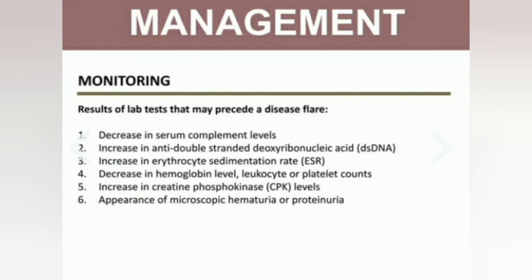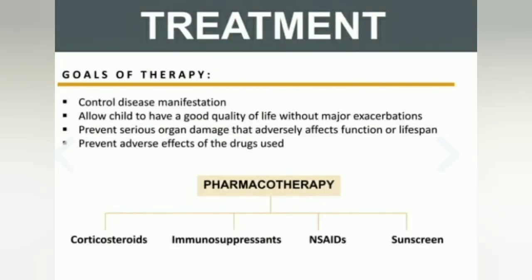Monitoring. Clinical visits should include history taking, physical examination, and lab tests: complete blood count, creatinine measurement, urinalysis. Results of lab tests that may be observed at disease flare include decrease in serum complement level, increase in anti-double-stranded deoxyribonucleic acids, decrease in hemoglobin, and increase in creatinine phosphokinase, among others.